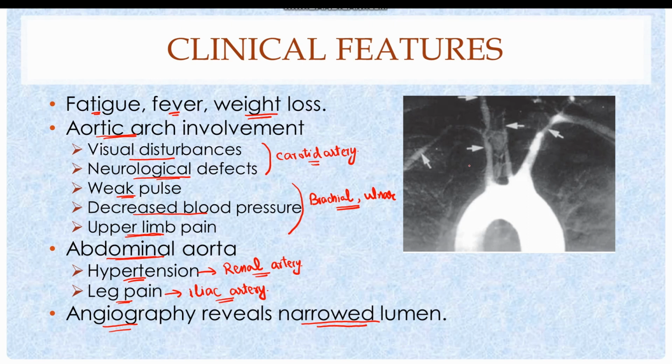This here is an angiogram of a patient affected with type 1 Takayasu arteritis, and as you can see, this here is the aortic arch, and there is narrowing and decreased blood flow in the brachiocephalic artery, right subclavian artery, and carotid artery. Moreover, there is also decreased blood flow in the left subclavian and left common carotid artery. The treatment is with steroids and immunosuppressant drugs such as methotrexate and cyclophosphamide.